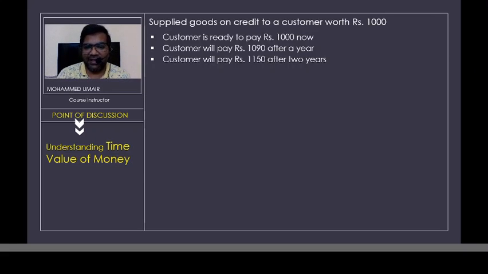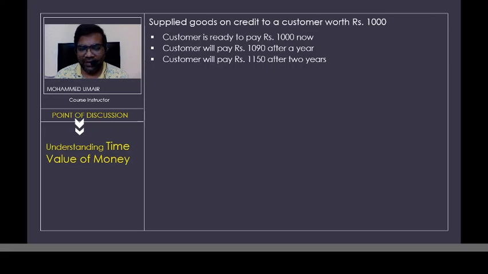In that case, if the bank is giving you 13,000 rupees by taking 10,000 rupees now, of course you are making a profit of 3,000 rupees, but this 3,000 rupees profit comes with a duration. That is, you have to wait for 3 months. Sorry, 3 years.